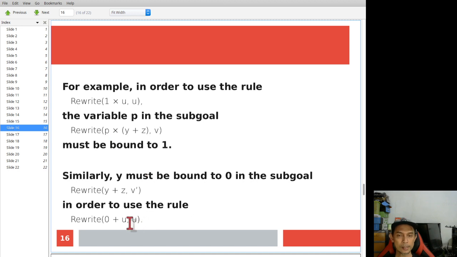In the second case, if you want to rewrite so that 0 plus u equal to u, then y must be bound to 0. So that is the condition. So you have these two simplifications.